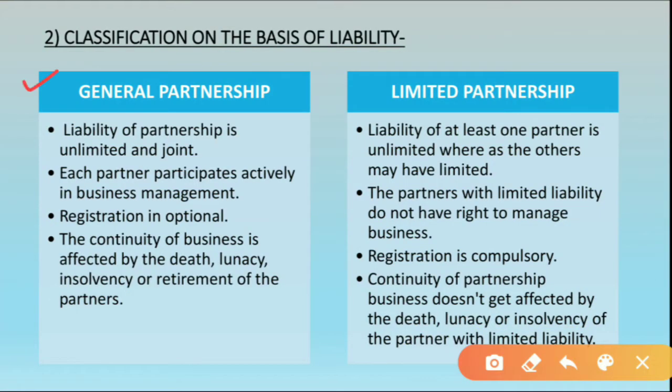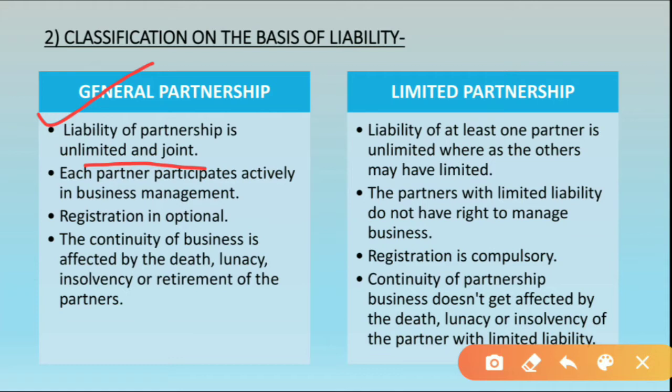Now the second type of partnership firm is on the basis of liability. Let us see now. There are two types of partnership firm, general partnership and limited partnership. Let us start with the first one, general partnership. What does this partnership say? In general partnership, the liability is unlimited and joint.